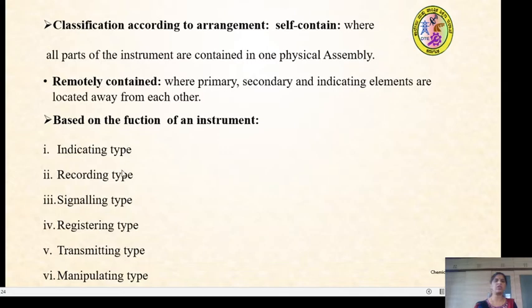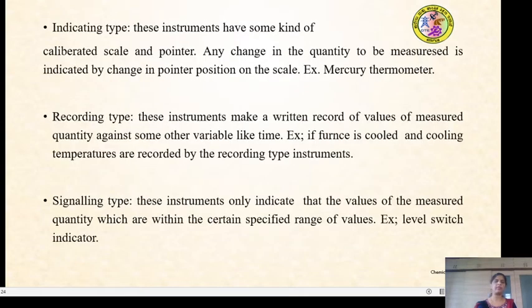Based on the function of the instrument, there are the indicating type, recording type, signaling type, registering type, transmitting type and the manipulating type. So what is the indicating type? These instruments have some kind of a calibrated scale and a pointer. Any change in the quantity to be measured is indicated by the change in the pointer position on the scale. That is the liquid filled mercury thermometer.